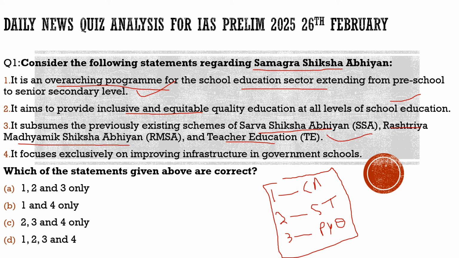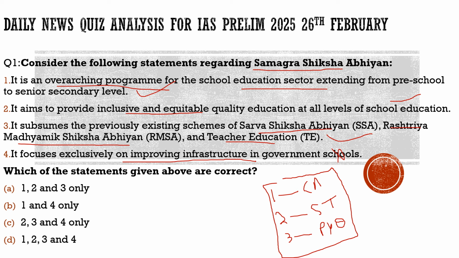And fourth, let's see what is the fourth statement. It focuses exclusively on improving infrastructure in government schools. This is totally incorrect. So here we understood what this Samagra Shiksha Abhiyan is about. Now we had understood the question.